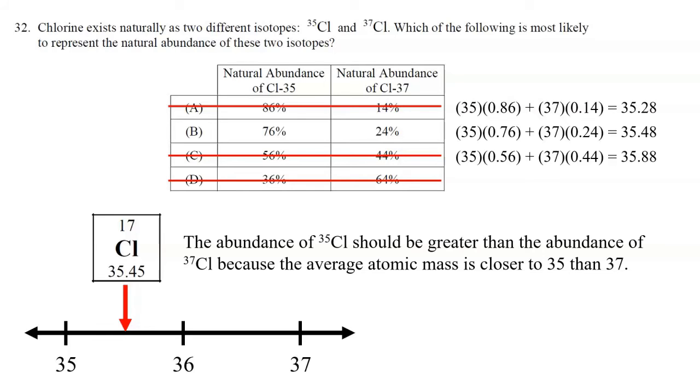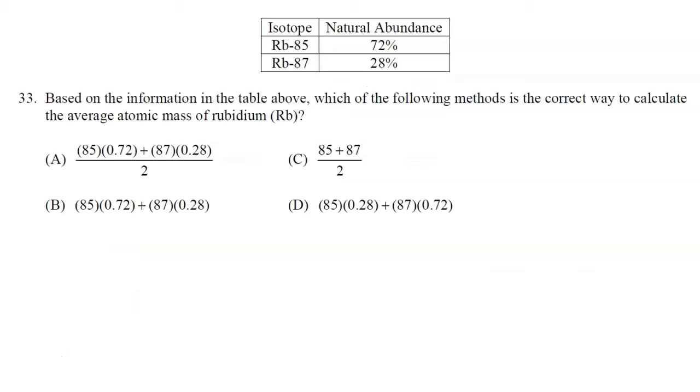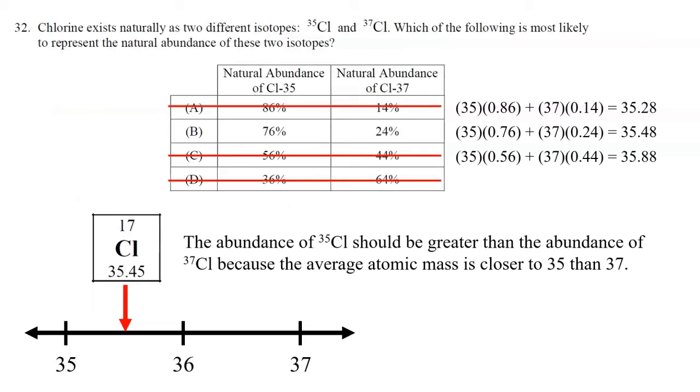All right, moving on to question 33. Based on the information in the table above, which of the following methods is the correct way to calculate the average atomic mass of rubidium? Well, we just saw in the previous question how to do this. You multiply the mass number by the percent abundance as a decimal.